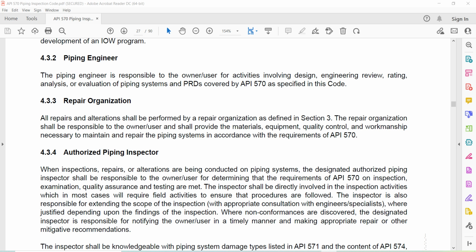Piping engineer. The piping engineer is responsible to the owner-user for activities involving design, engineering, review, rating, and analysis or evaluation of piping systems and PRDs covered by API 570 as specified in this code. Repair organization. All repairs and alterations shall be performed by a repair organization as defined in Section 3. The repair organization shall be responsible to the owner-user and shall provide materials, equipment, quality control, and workmanship necessary to maintain and repair the piping system in accordance with the requirements of API 570.